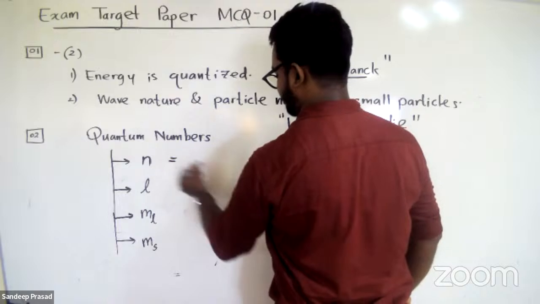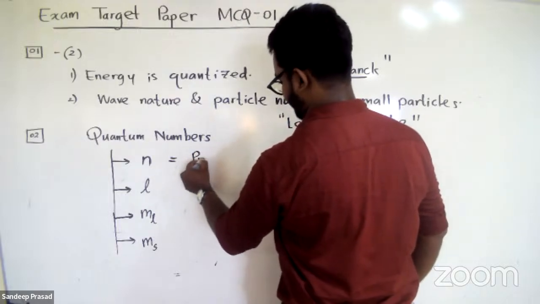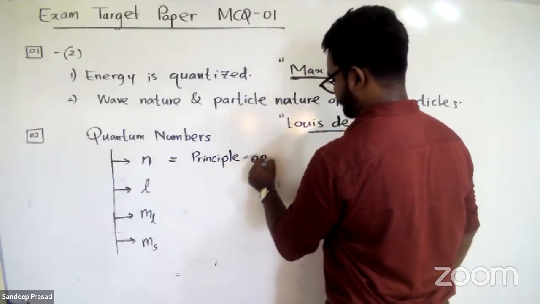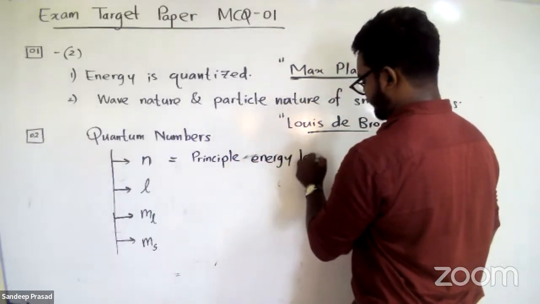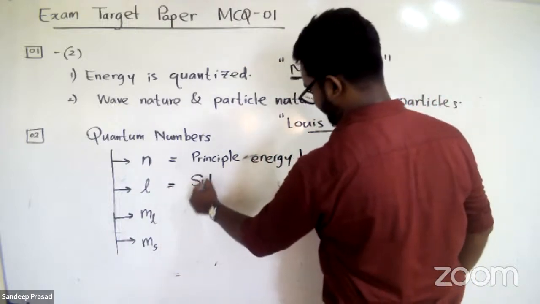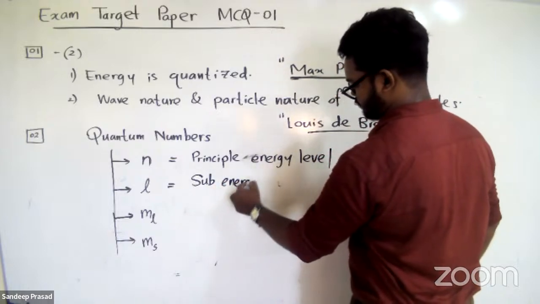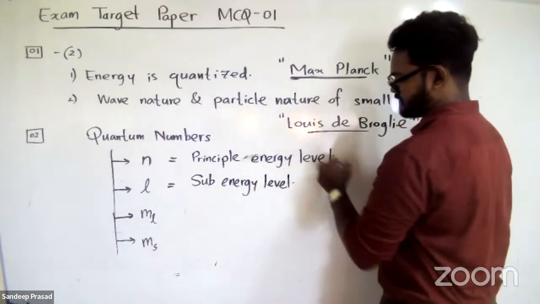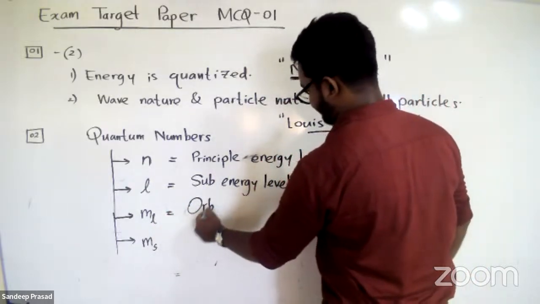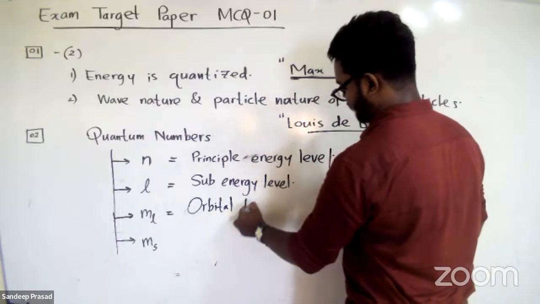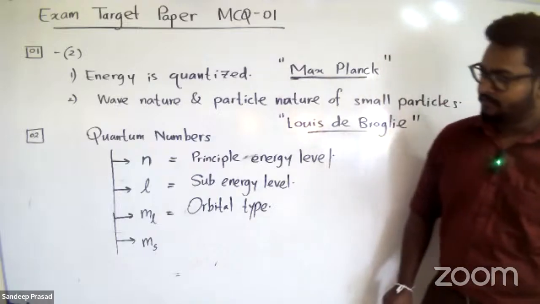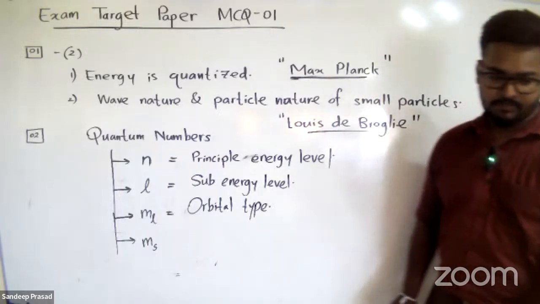So principal quantum number is representing principal energy level. And azimuthal or angular momentum quantum number is representing sub energy level. Right? And the next one is magnetic quantum number. Magnetic quantum number is representing orbital type. Whether it is s orbital or p orbital or d orbital, we can represent that one using the magnetic quantum number.